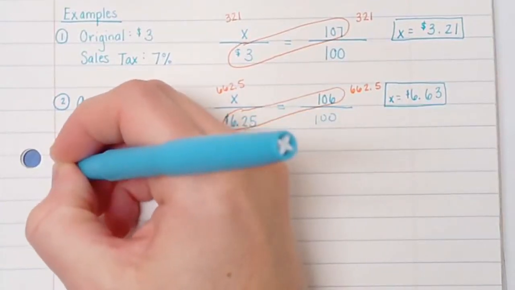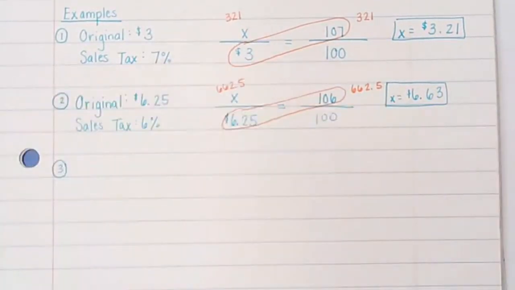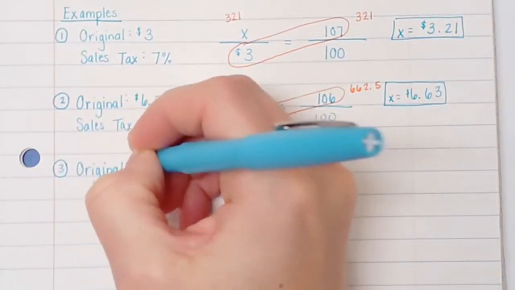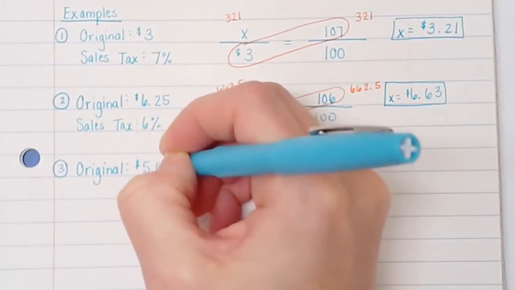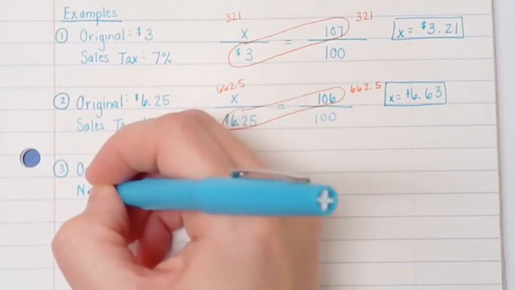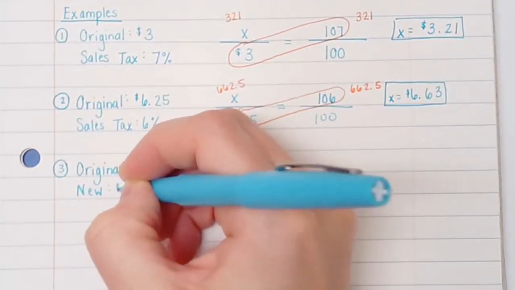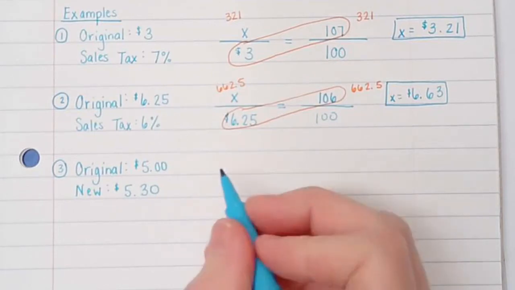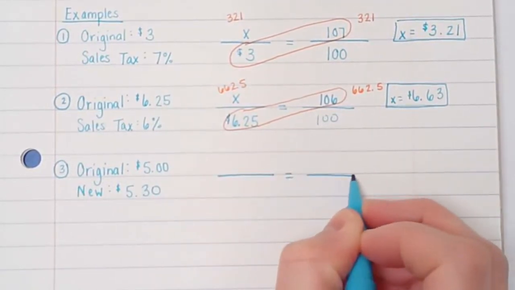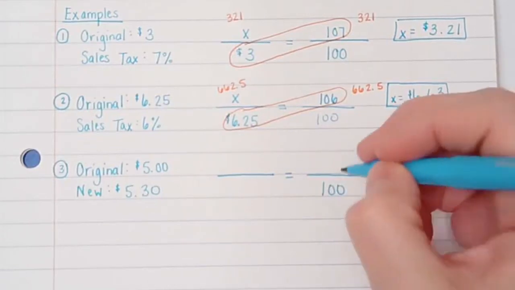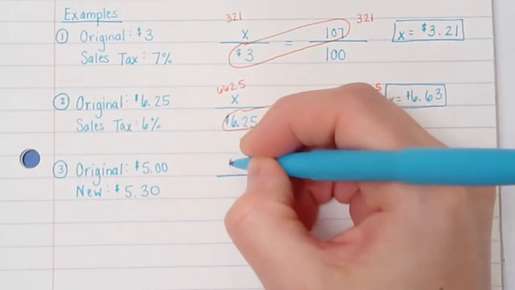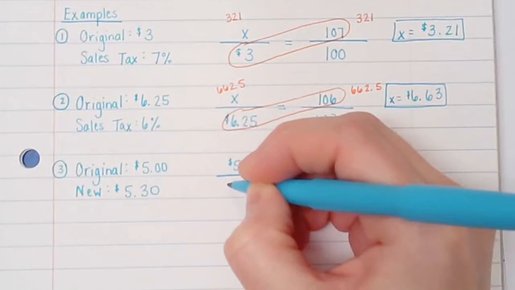Let's say this time they tell me my original costs $5, and let's say they say my new cost is $5.30. Okay, so this time they gave me the new and the original, but they did not give me the percentage, so I need to be looking for that this time. So since they did not give me a percentage, I already know that my X has to go here because there's no percent. Okay, new goes on top, so $5.30 is on top, and then $5 is underneath.